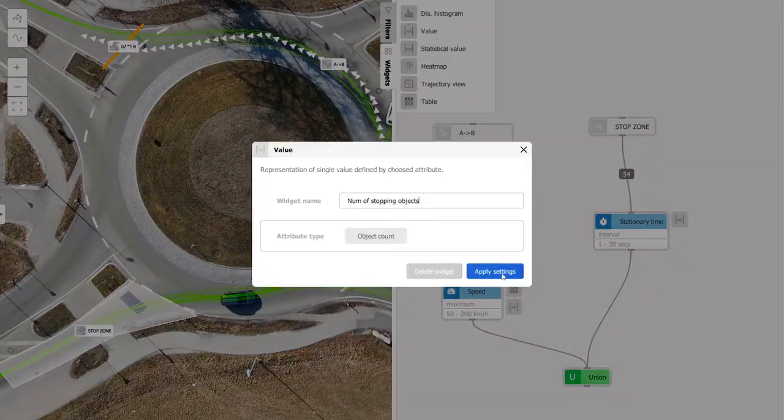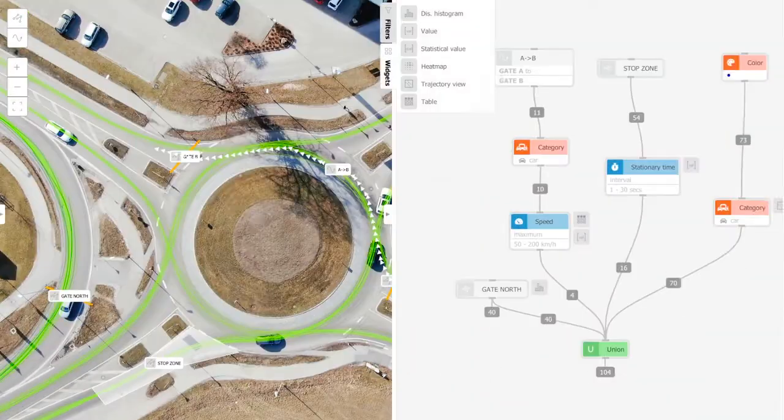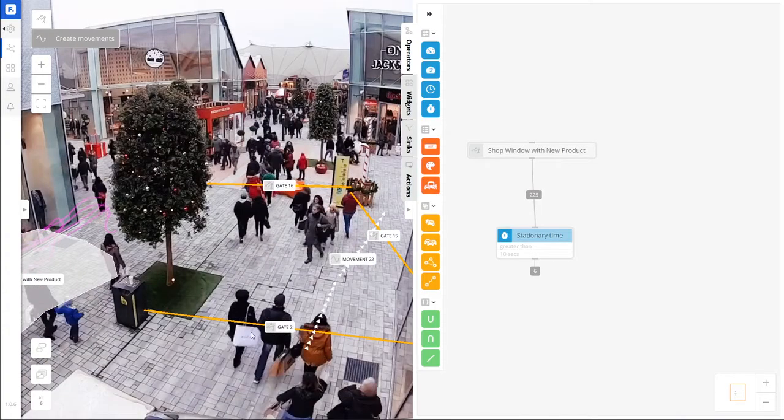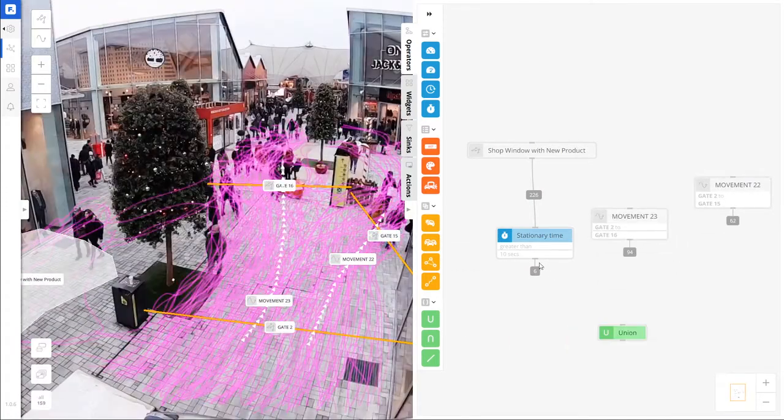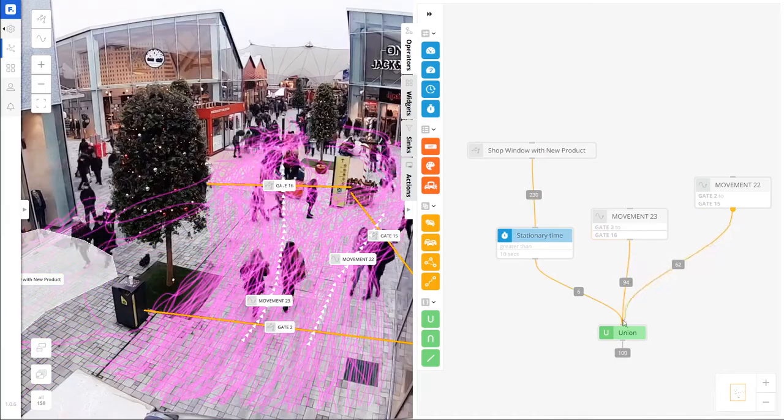Just drag and drop the right flow operators and vary them as you need. For example, you can count the number of visitors coming every day or evaluate how long they spend looking at your new product. This all started with NVIDIA powering the industrial change with artificial intelligence and deep learning.